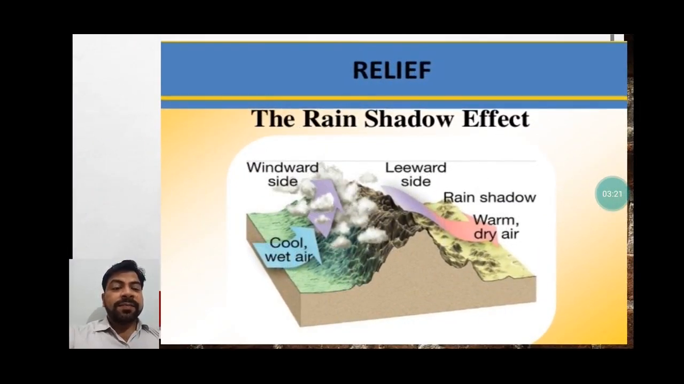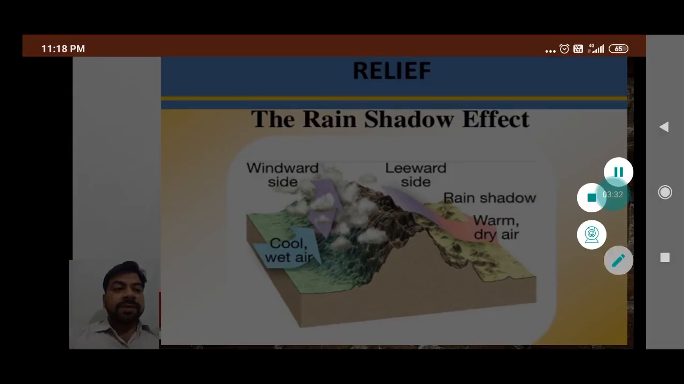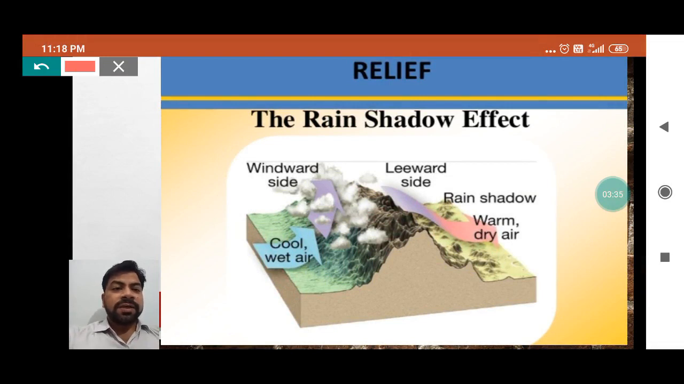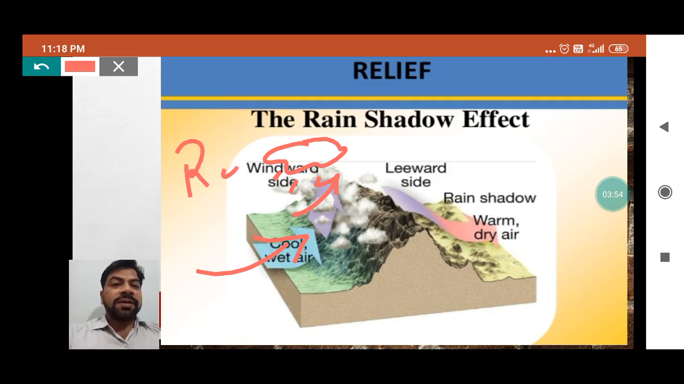You can see this image here. You can understand what the rain shadow effect is. You can see the windward side, cool wet air. I am using the pen here so that you can understand. In this area you can see how the cool wet air gets momentum from the wind and rises up. When this air rises, it forms clouds, and these clouds have the potential of rain. So these are rain clouds, which means they have water.